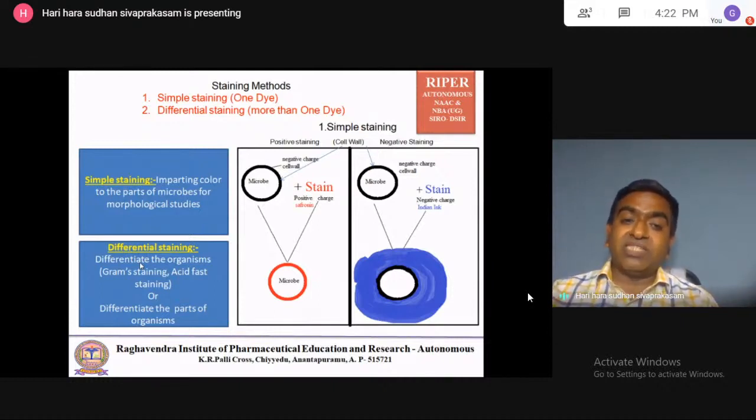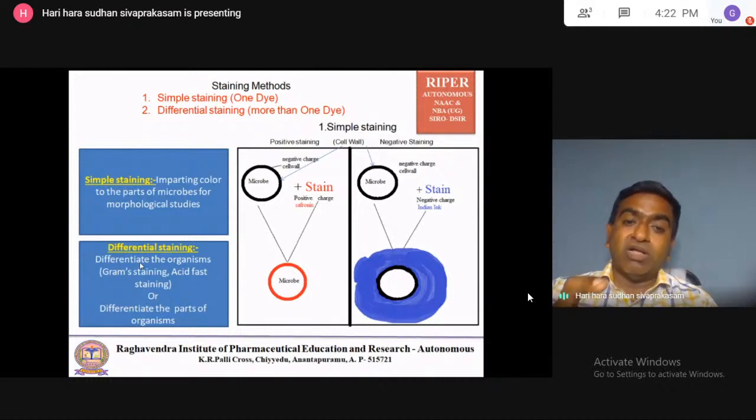Differential staining is also used to differentiate the parts of an organism. For example, the cell wall can be given one color, pink or blue, and the spore or capsule can be given another color, such as malachite green.